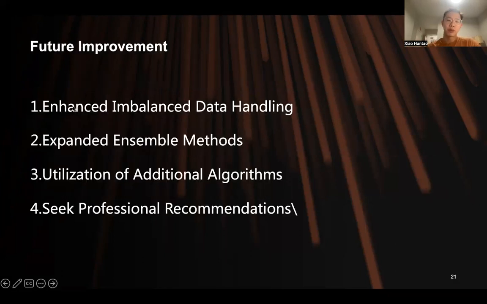For our future improvement, we want to enhance the imbalance data handling. For example, we can apply cost sensitive methods and other kinds of imbalance solutions. And also we want to expand our ensemble methods for the reason that we only use gradient boosting here. So in the future, I would like to use another one, like stack boosting. And third, we can utilize additional algorithms like neural network and support vector machine. So that's basically all my presentation.